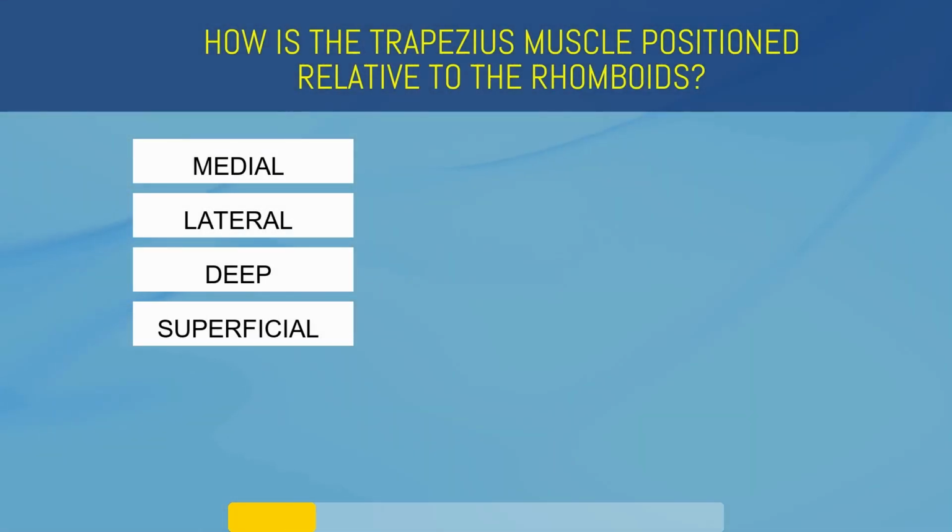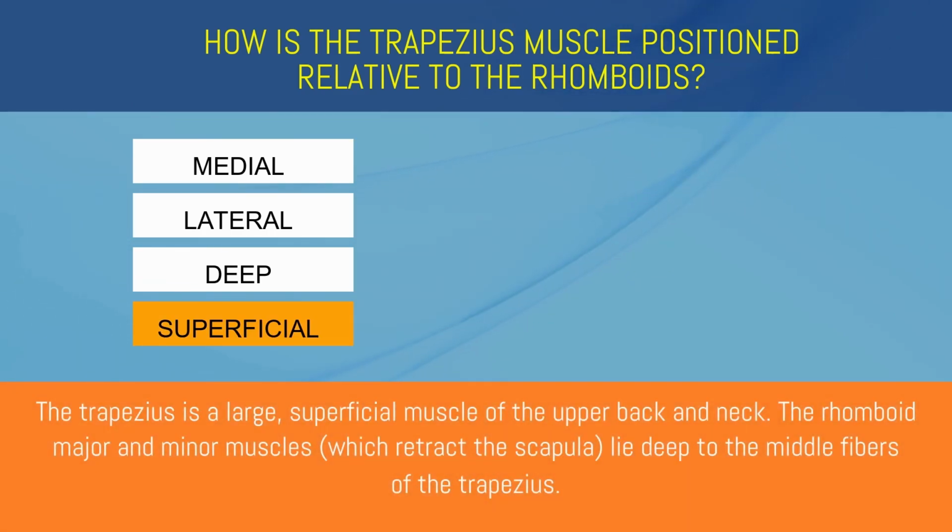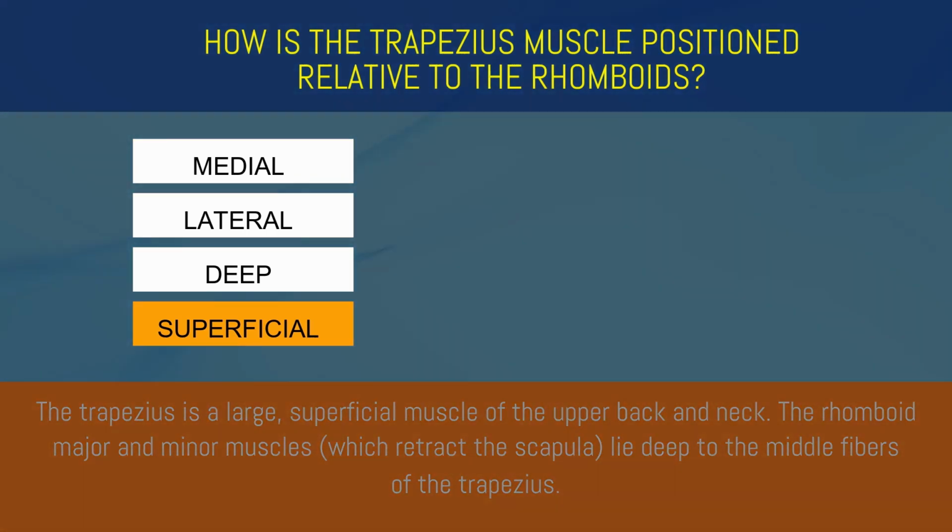How is the trapezius muscle positioned relative to the rhomboids? Medial, lateral, deep, or superficial? Superficial. The trapezius is a large, superficial muscle of the upper back and neck. The rhomboid major and minor muscles lie deep to the middle fibers of the trapezius.